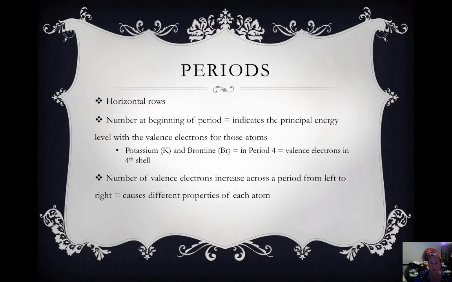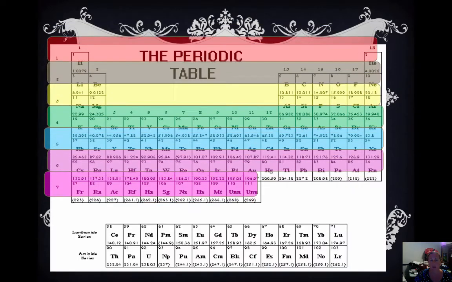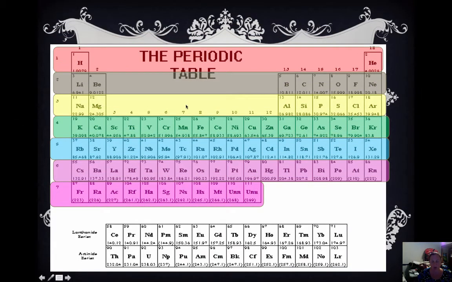The number of valence electrons increases across a period from left to right, and this causes different properties for each atom. So as you go across a period, you increase the number of valence electrons. Every one in period 4 has 4 principal energy levels, and your valence electrons are in that 4th shell. Everything in period 5 has 5 shells, and the valence electrons are in the 5th shell.